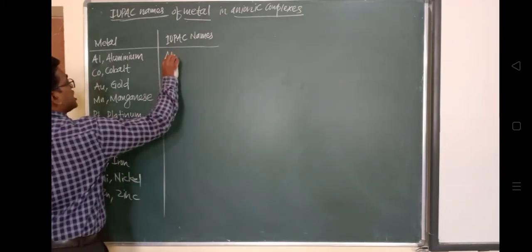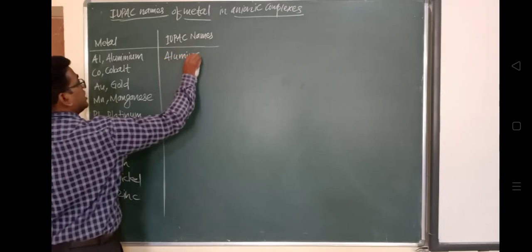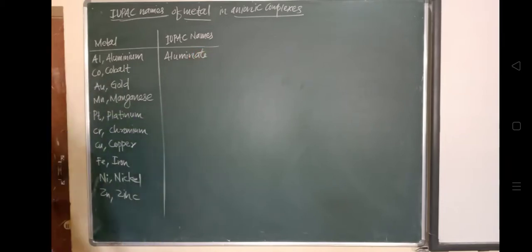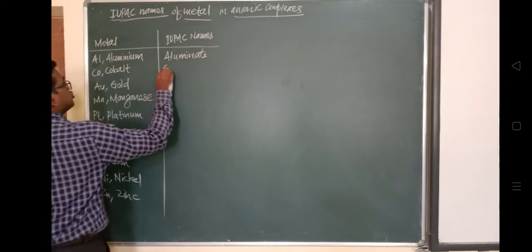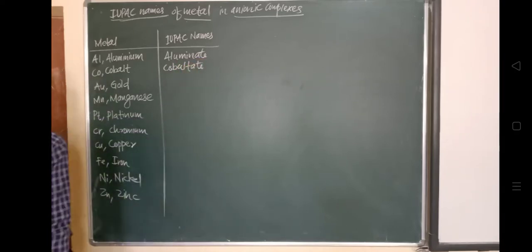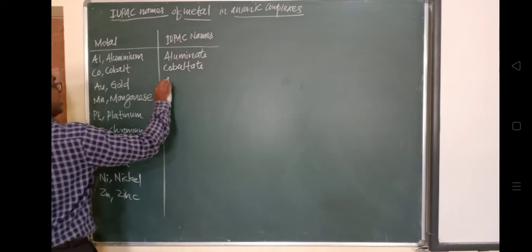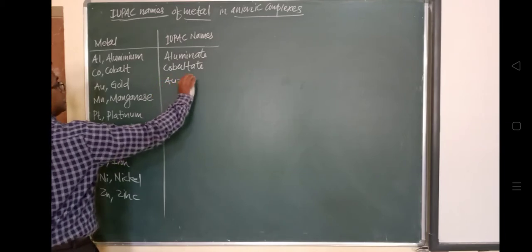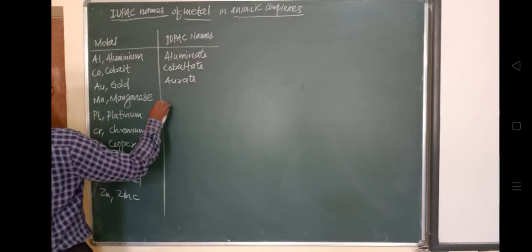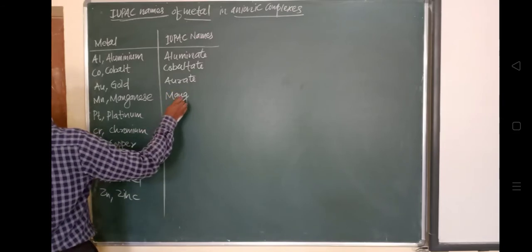Platinum, platinate. In case of chromium, chromate. In case of copper, it should be cuprate. In case of iron, it should be ferrate.